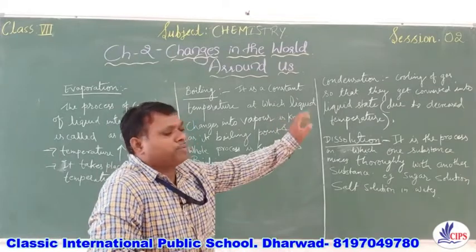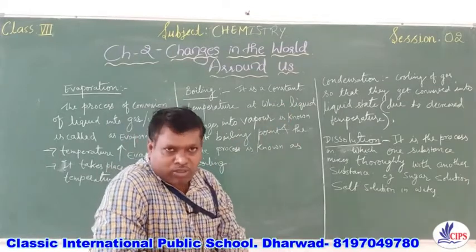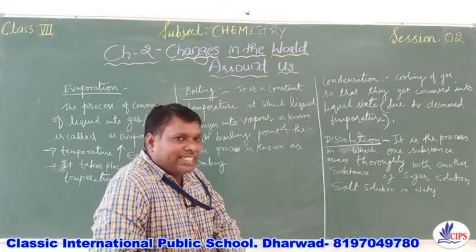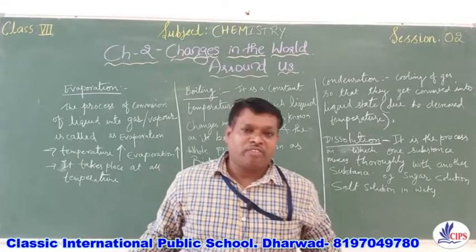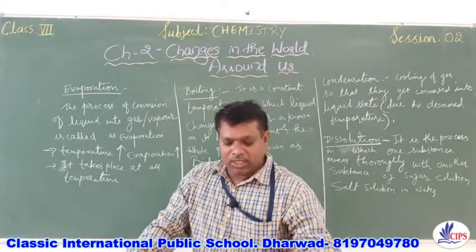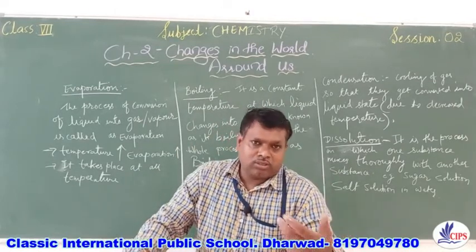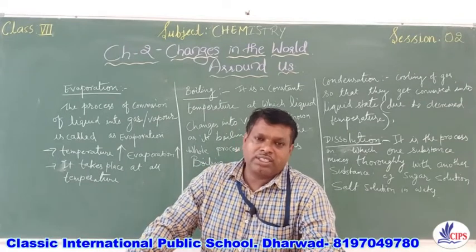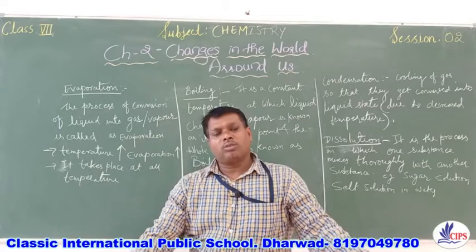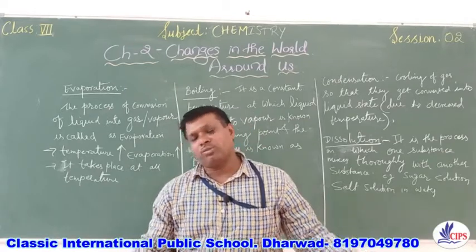If we increase the temperature, the process of dissolution increases. If we increase the stirring, the faster the stirring, more solute gets dissolved in water. Third one is the concentration of the solute, that is the concentration of a sugar solution.